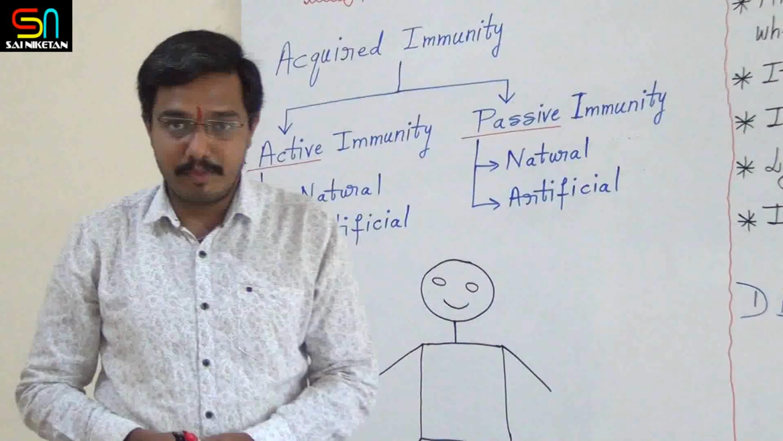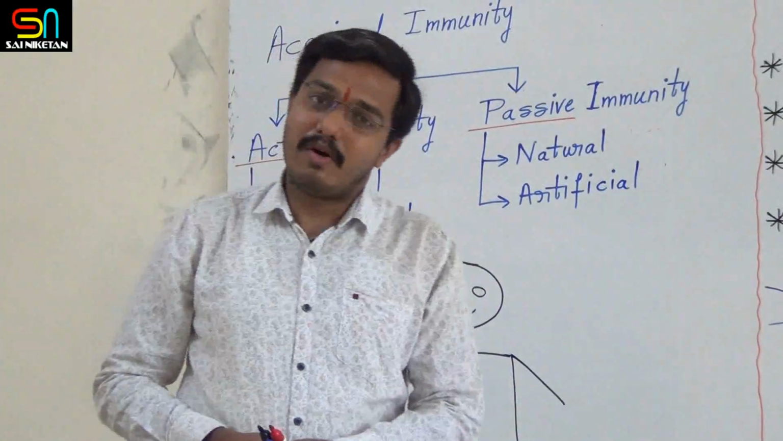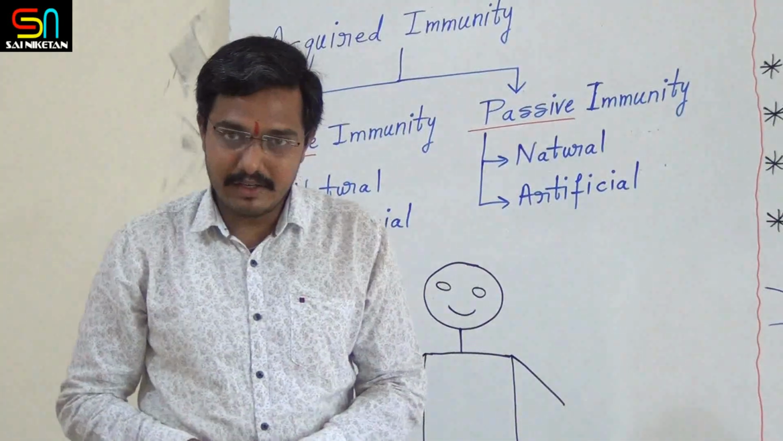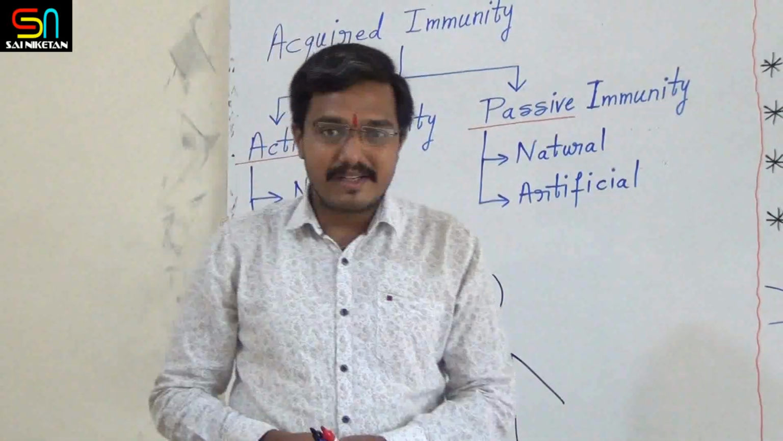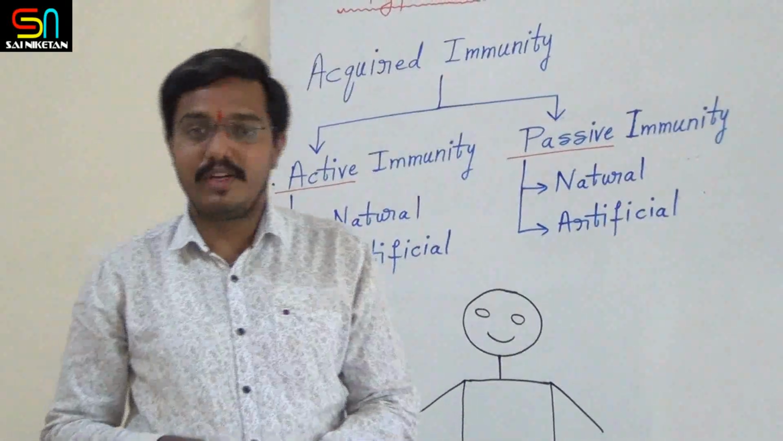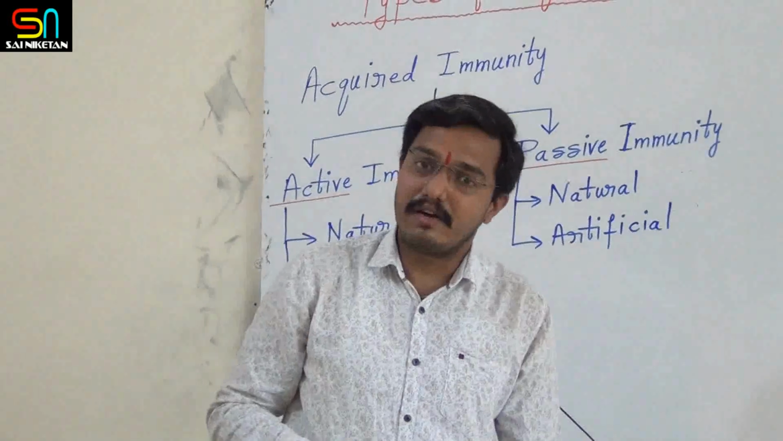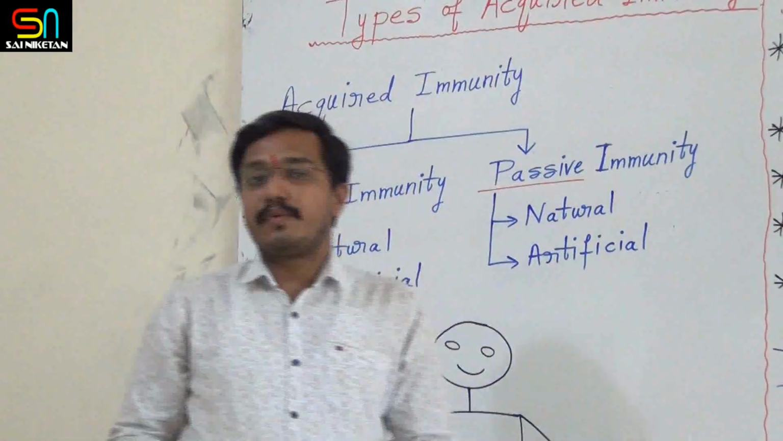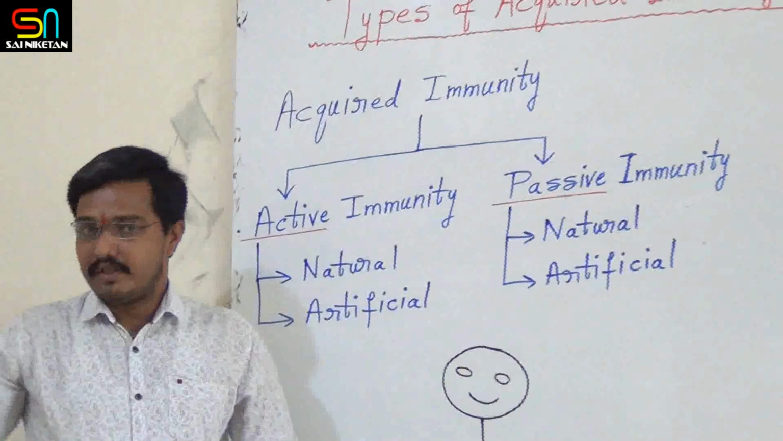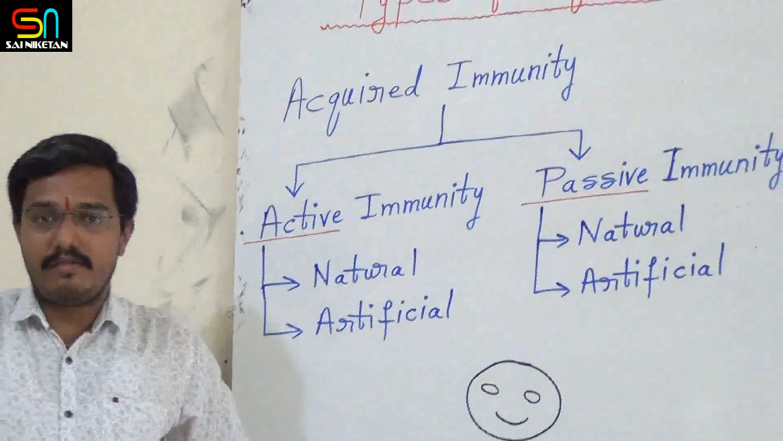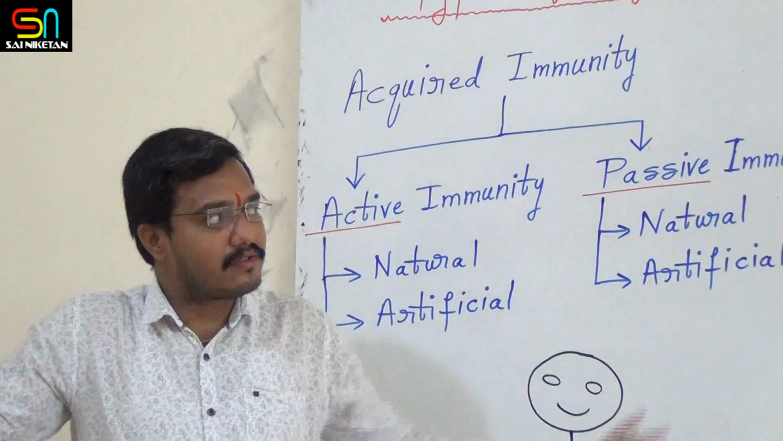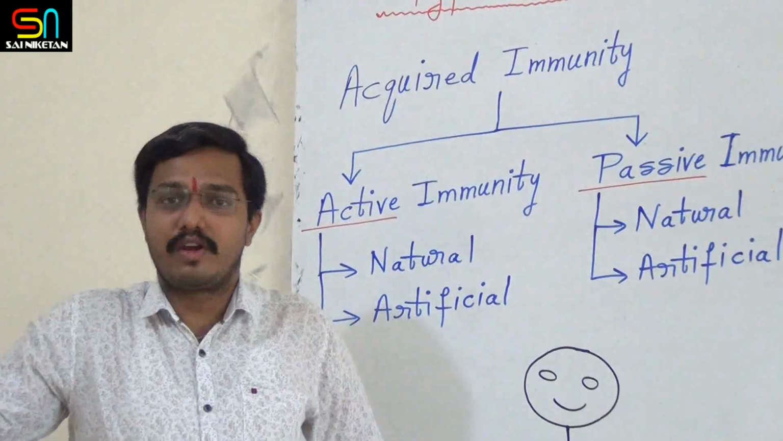Of acquired immunity. Okay, we have already discussed acquired immunity. What is acquired immunity? Do you remember? It is very simple. Acquired immunity is a pathogen-specific immunity developed during lifetime. Today we are going to discuss the types of acquired immunities. This is a very simple topic. If you understand one basic idea, then you can understand the types of acquired immunity. Okay, let's start.